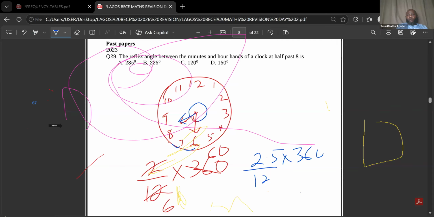The one outside. So when you take away 2.5 from 12, that will give you 9.5, which means this is going to be 9.5 over 12 times 360.